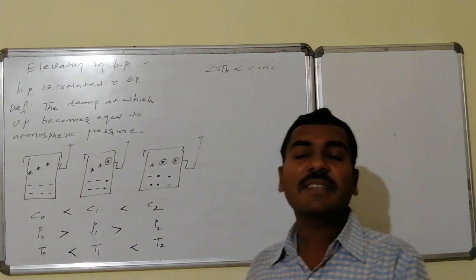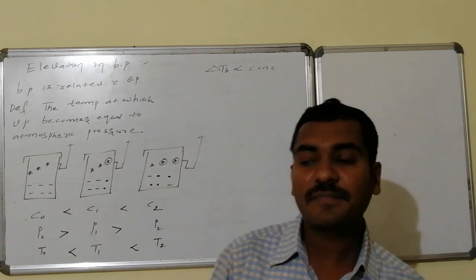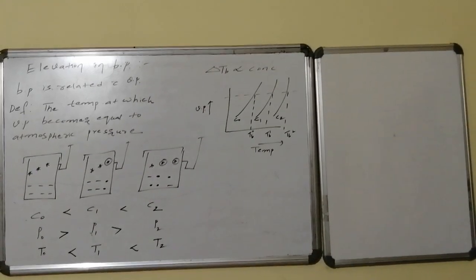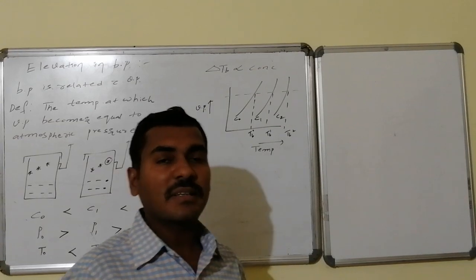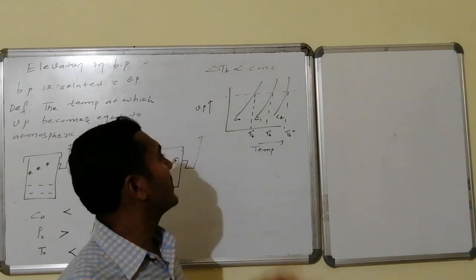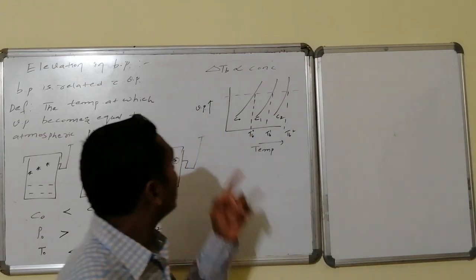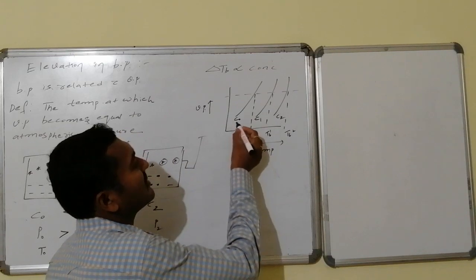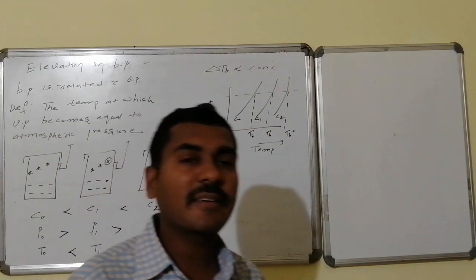We can represent this information in the form of a graph, thereby it becomes very clear. The same experimental information is represented in the form of a graph here. On the x-axis we are taking increment of temperature, on the y-axis the vapor pressure is taken, whereas different concentrations C0, C1, C2 are related, all varieties of concentrations are taken.